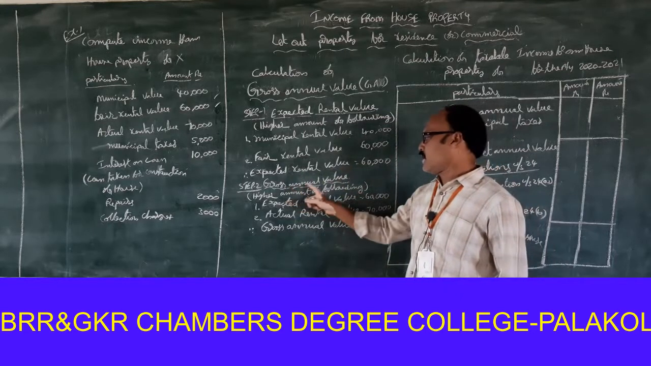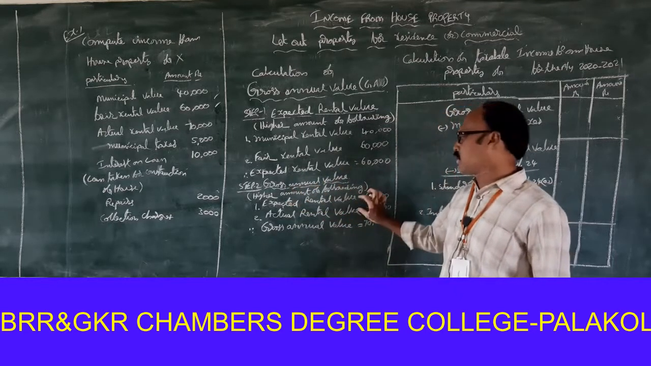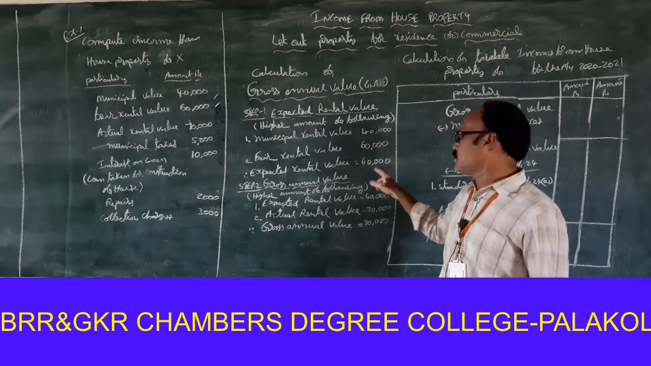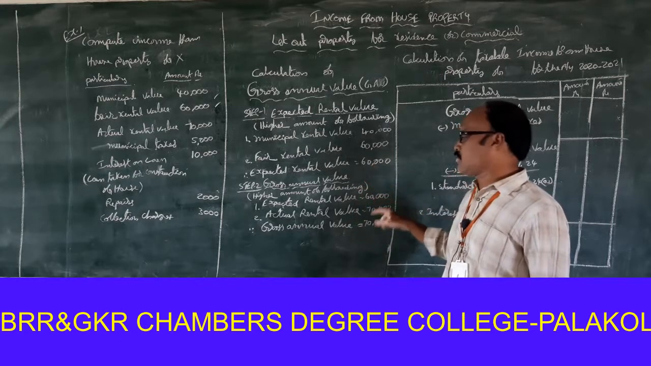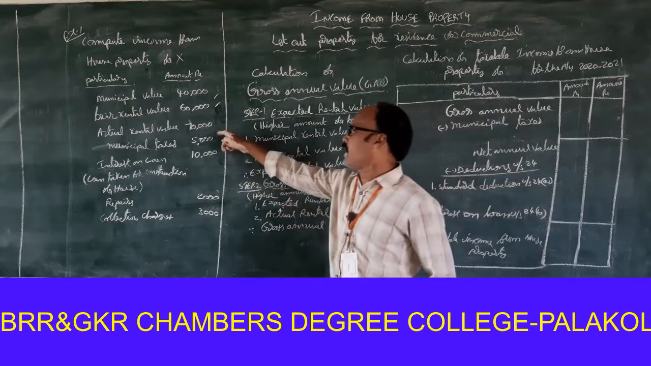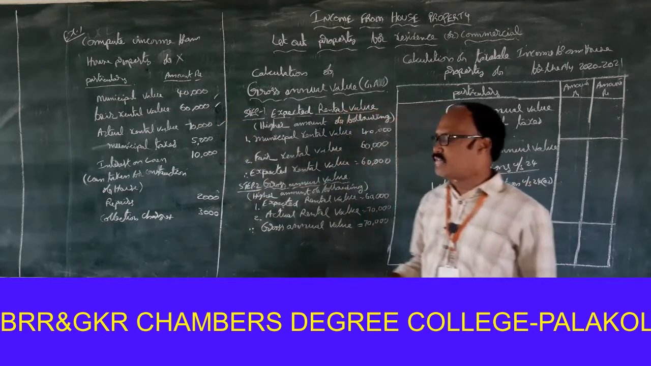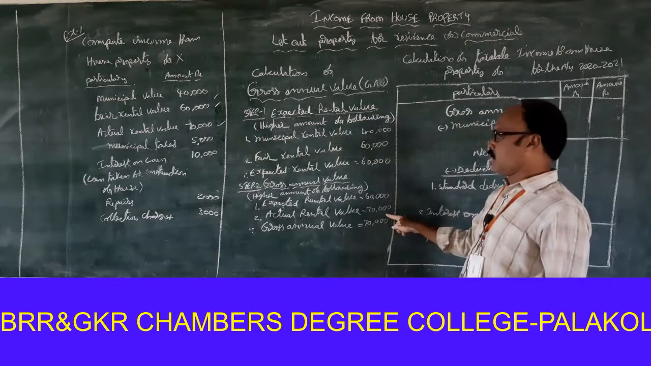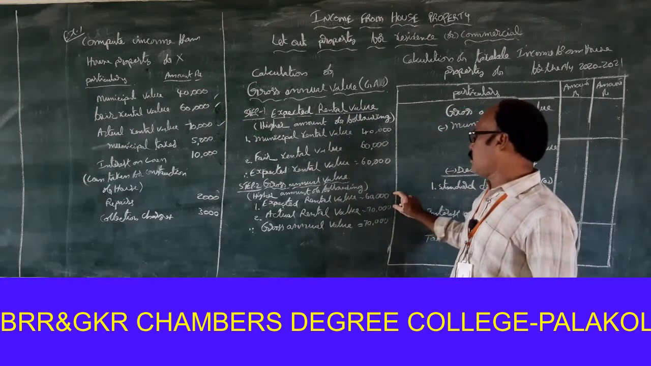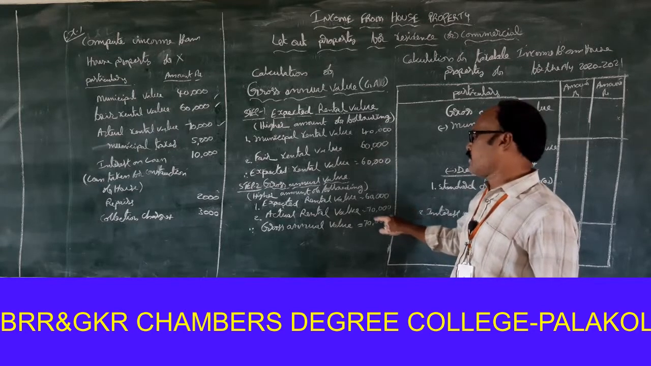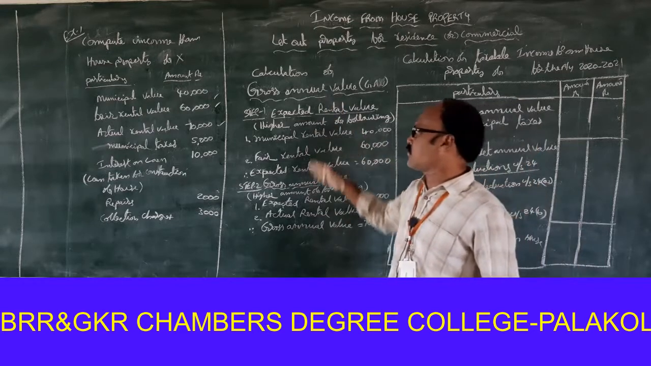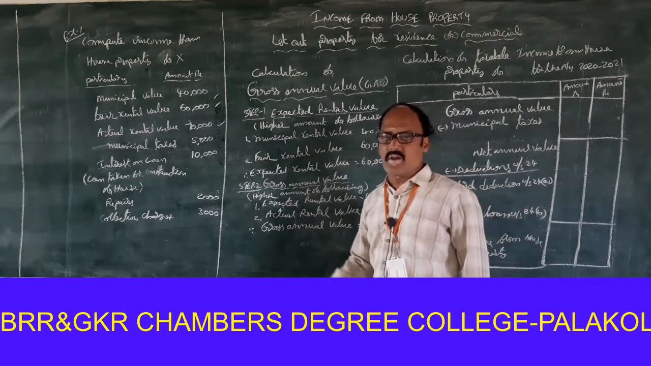Step 2, gross annual value, the higher amount of the following. One, expected rental value, which is the step 1 value, 60,000. Second one, actual rental value. Look at this: actual rent received, 70,000. So the higher amount of these is treated as gross annual value, 70,000. Okay, this is the procedure for calculation of gross annual value.